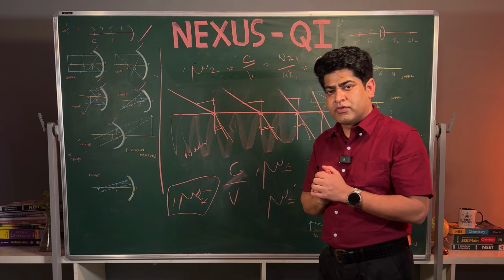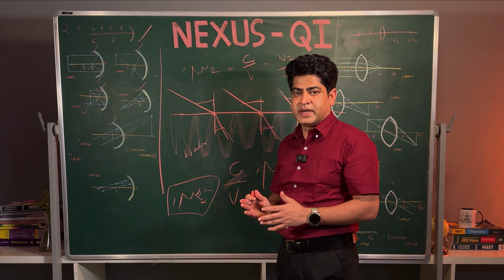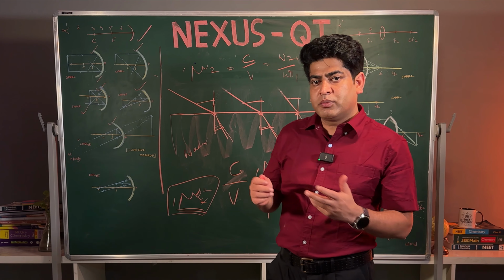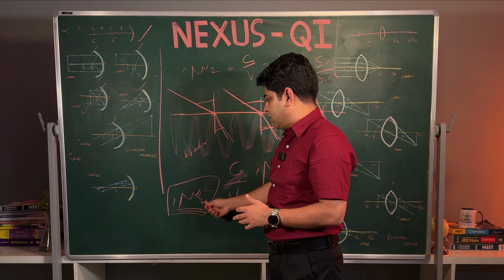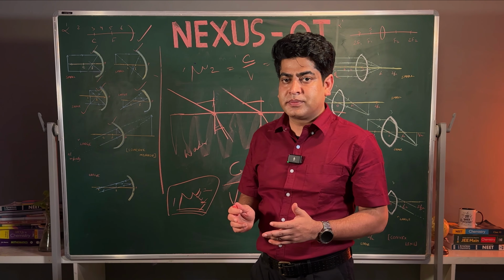Mu means bending of light from one medium to another. कितना bend कर रहा, how much it's bending, it just denotes this. Okay, ये क्या बोलता है, कितना bending हो रहा है compared to one medium to another. For that only this is called Snell's law, and this is the major concept of the refraction.